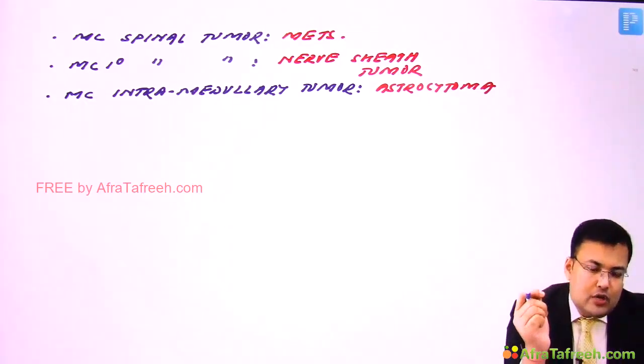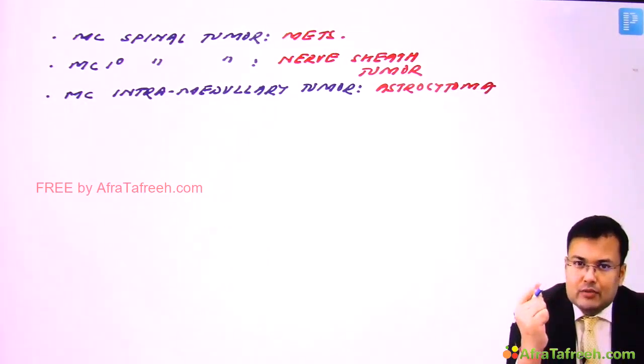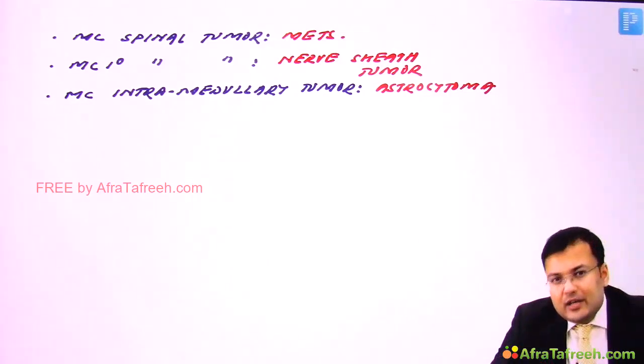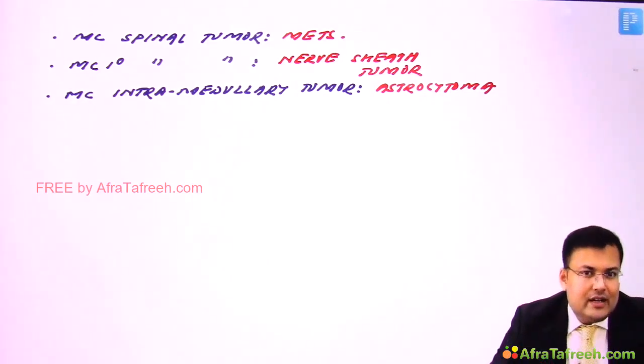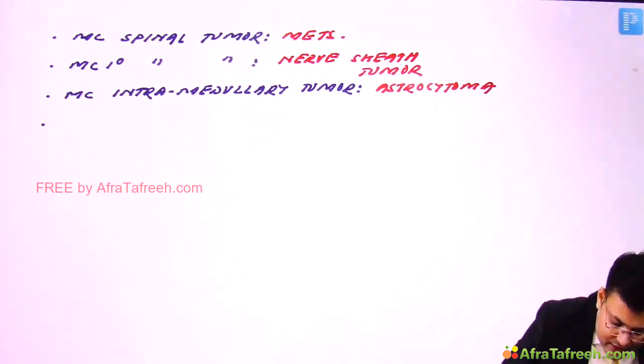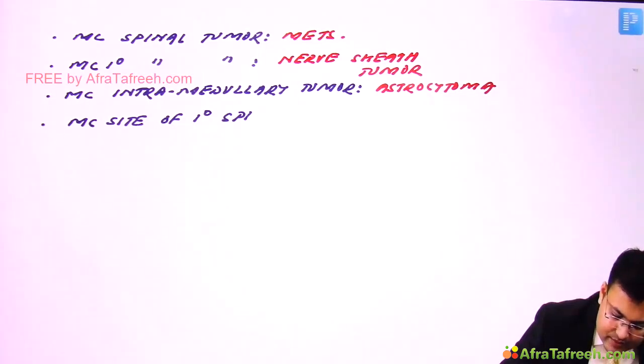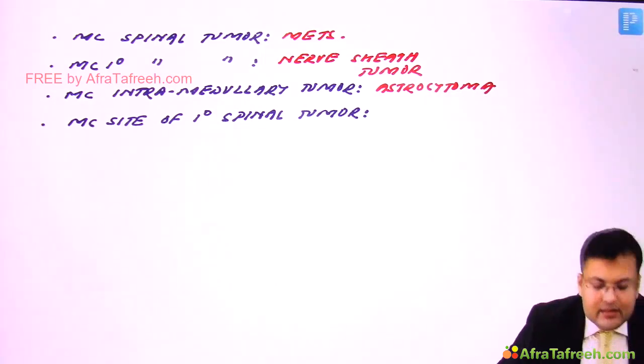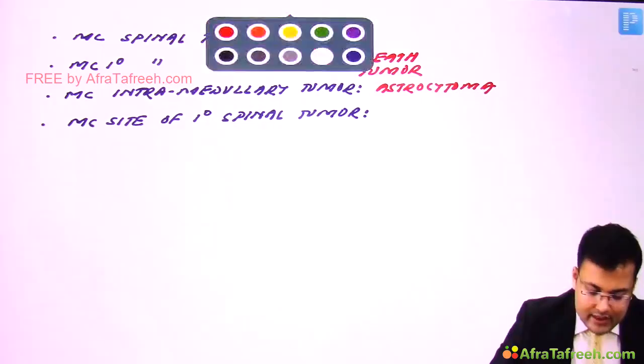So what is the most common site of primary spinal tumor? These tumors are intradural extramedullary. Okay. So the question is, what is the most common site of primary spinal tumor? And this is intradural extramedullary.